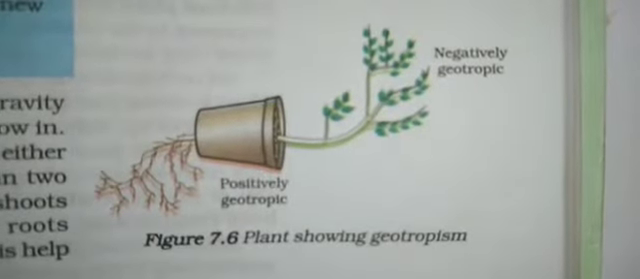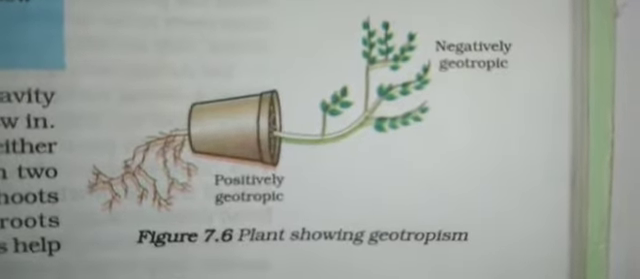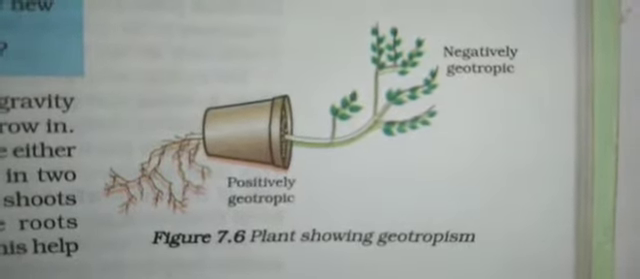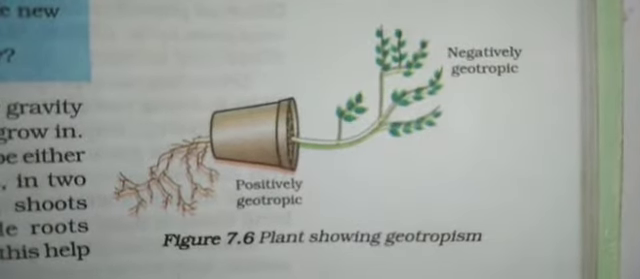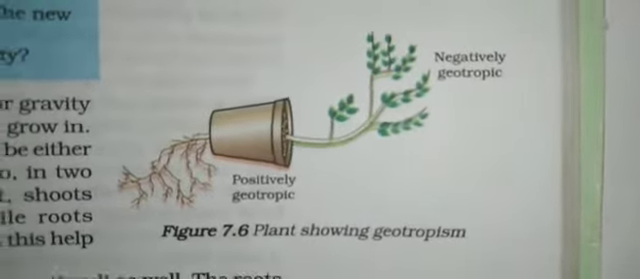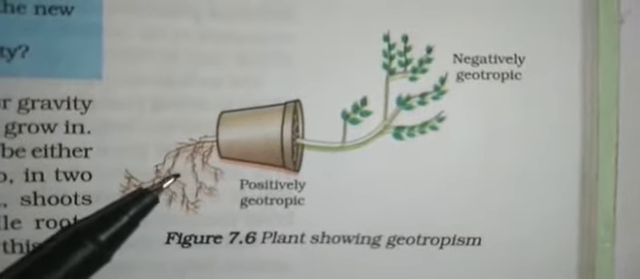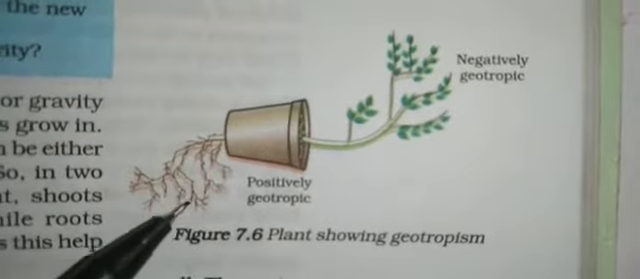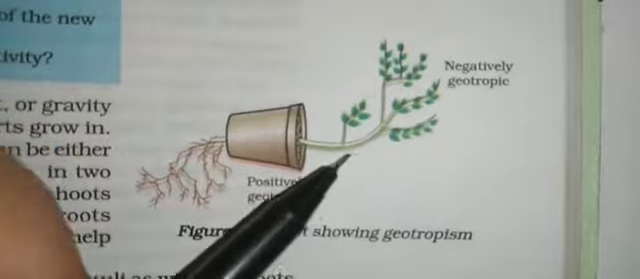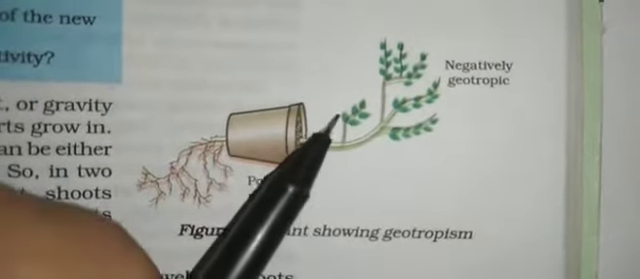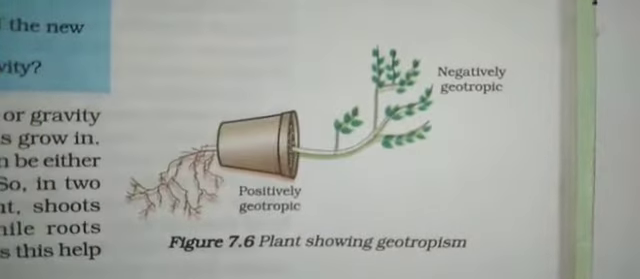Next, coming to geotropism. Geotropism is the movement of a plant in response to gravity. It responds to gravity either downwards or upwards. But whether it is positive or negative is related to the organs. Positive geotropism means roots grow towards the ground. And the shoots, which grow away from the ground, show negative geotropism.